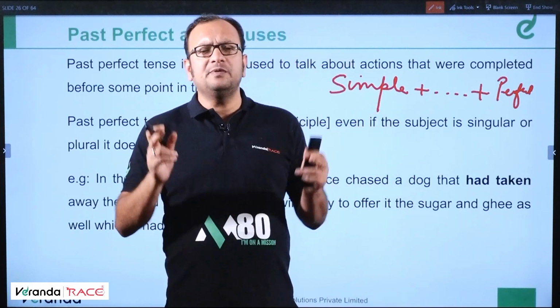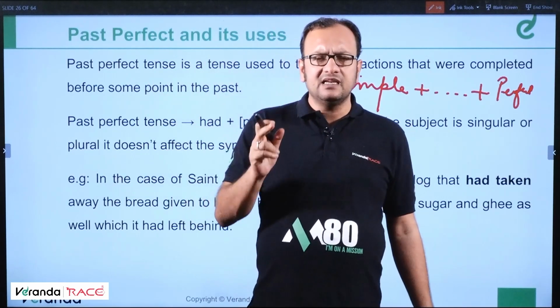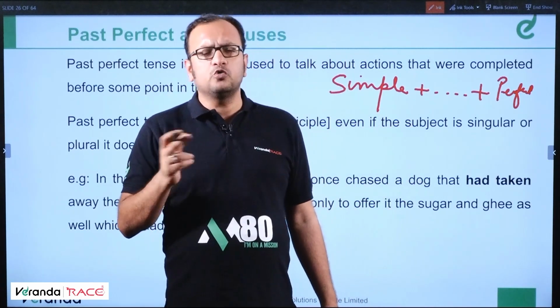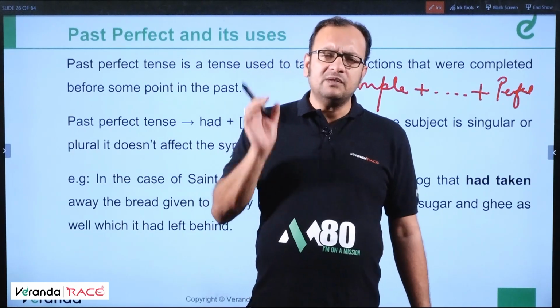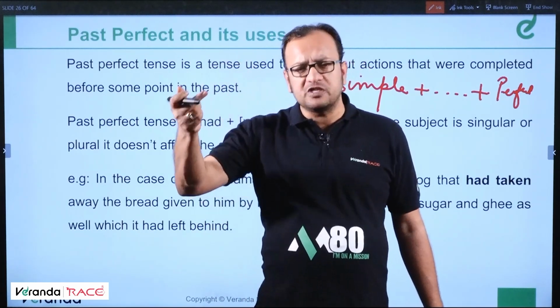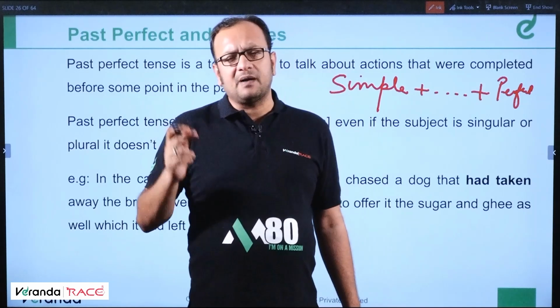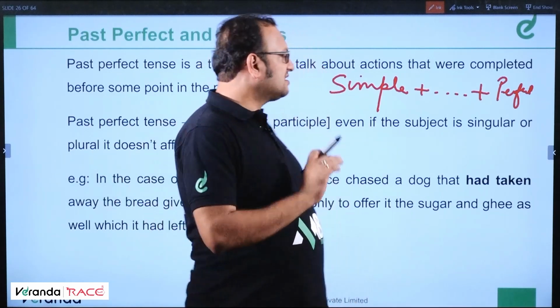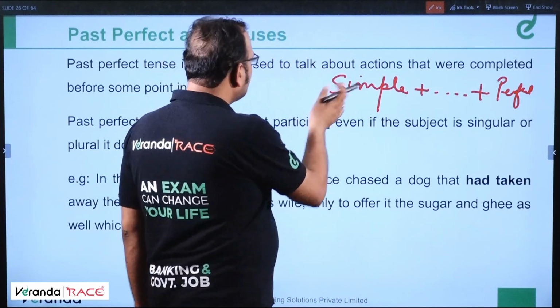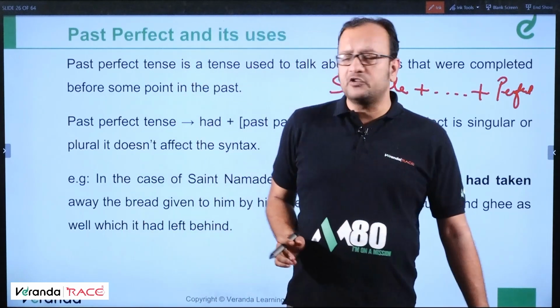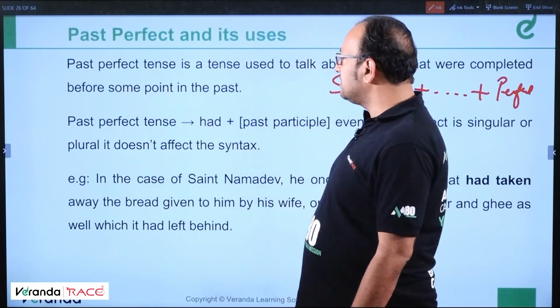Because in any sentence there cannot be two wills, W-I-L-L, or two shalls. One must be simple present if it is future perfect. One must be simple past if it is past perfect. This is a structure which I am going to discuss now. Before that, we will discuss the past perfect tense.